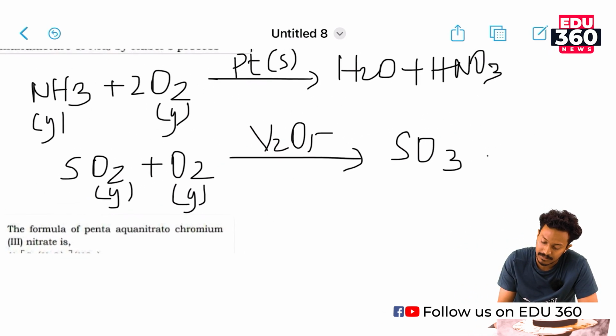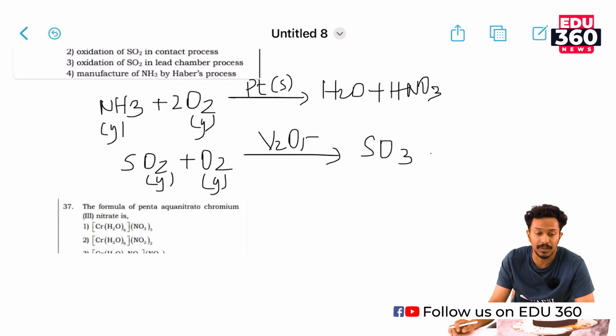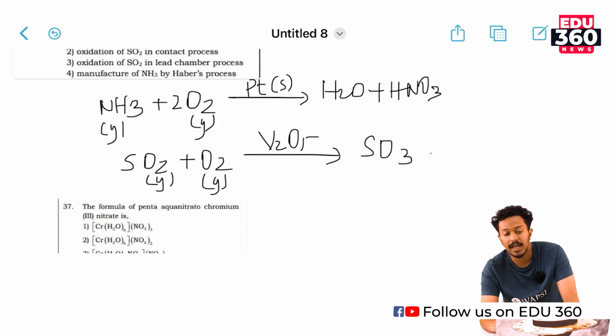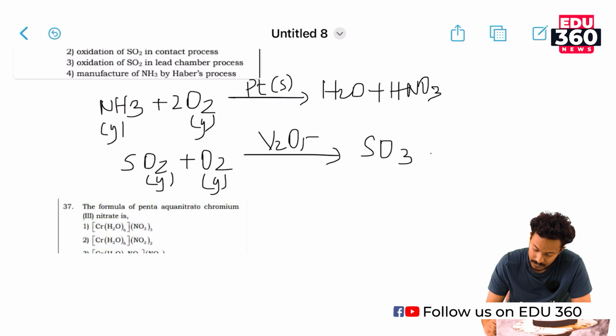The next reaction is the oxidation of SO2 in the lead chamber process. Here sulfur dioxide and oxygen are oxidized in a chamber in the presence of NO2 as catalyst, which gives SO3.